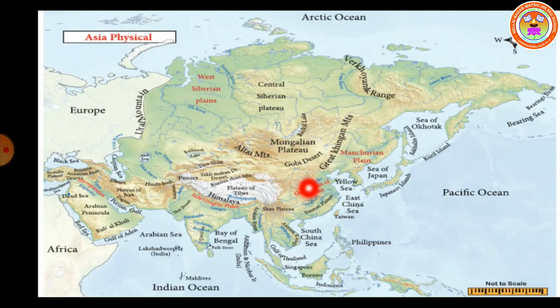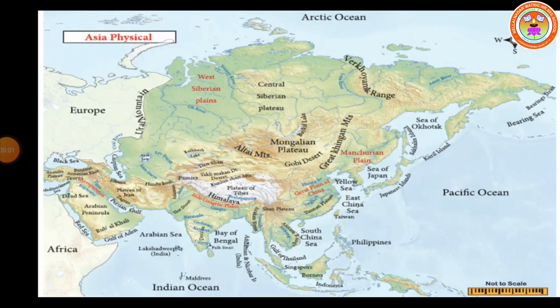Next, the famous Indo-Gangetic plain, which is formed by the rivers Indus and Ganga. It is in our own country, India. Here only it is present. Next, the Mesopotamian plain, which is formed by the rivers Tigris and Euphrates, which is present here only, children. And the last one is the Irrawaddy plain, which is located here. Is it clear, children? These are the great plains of the continent Asia.